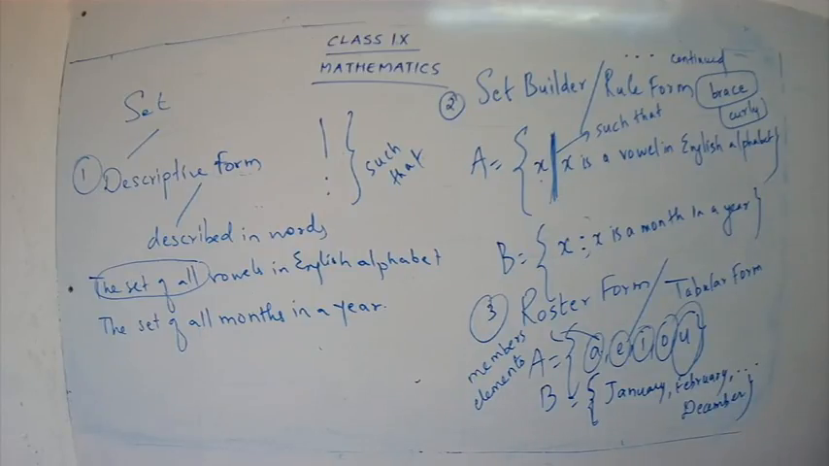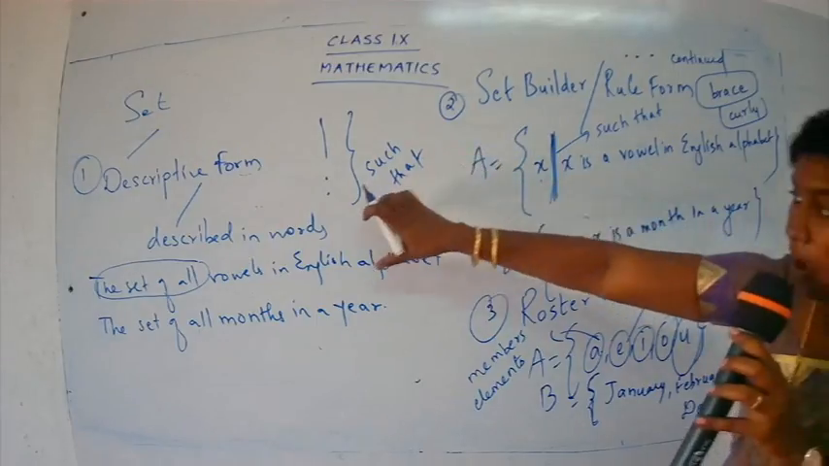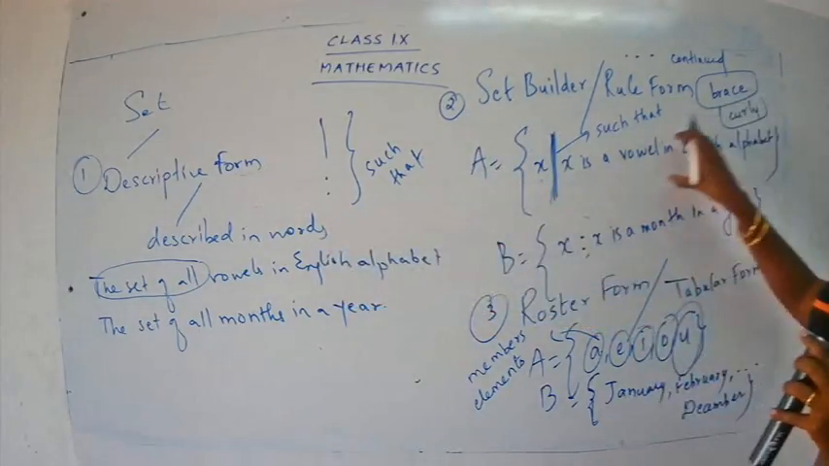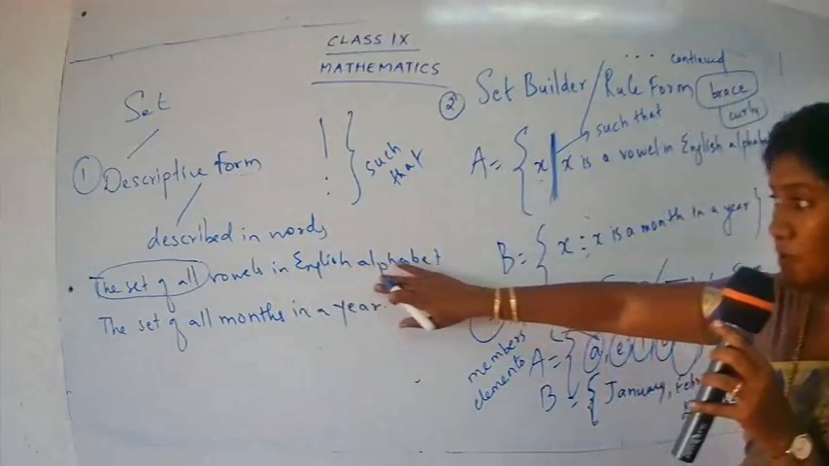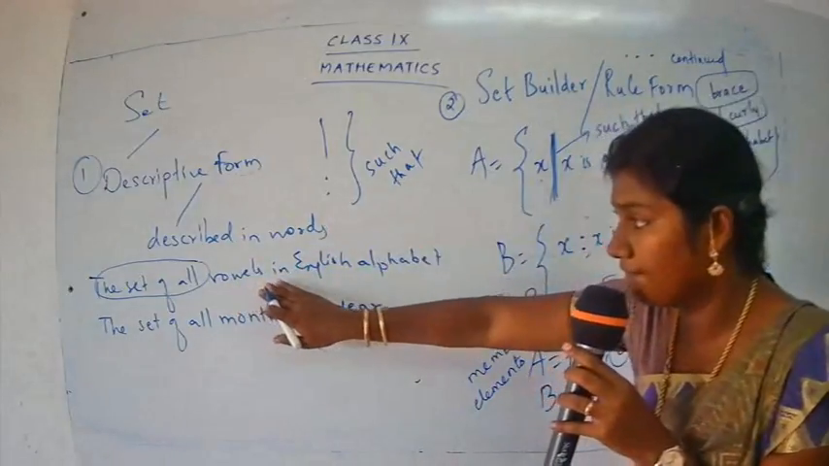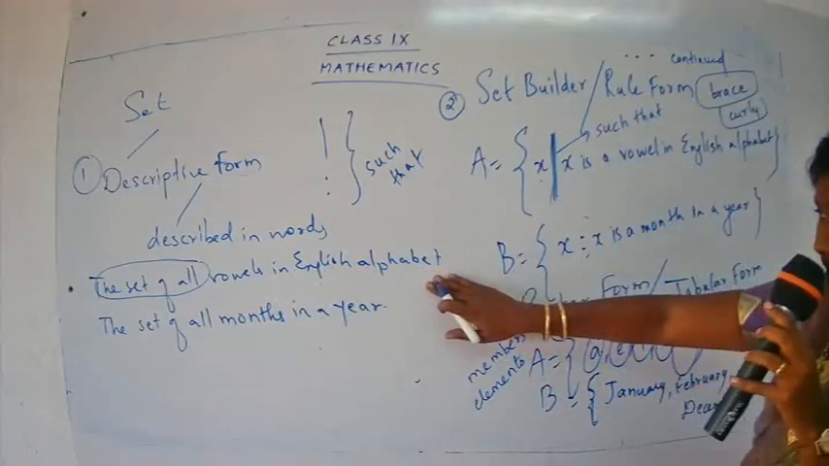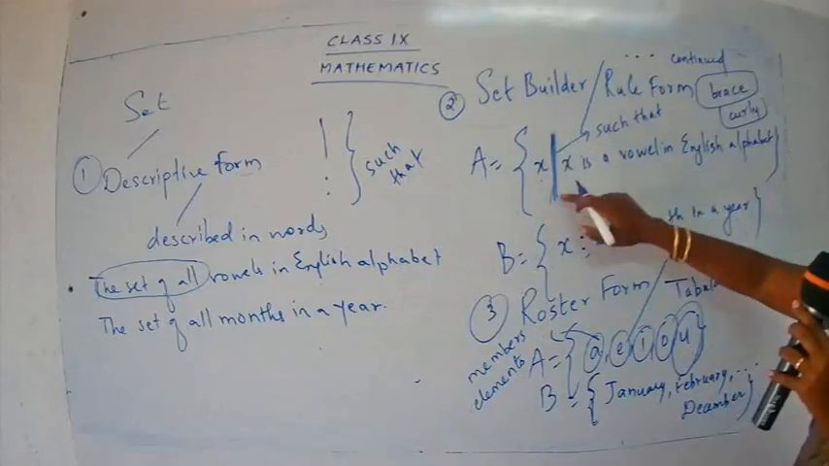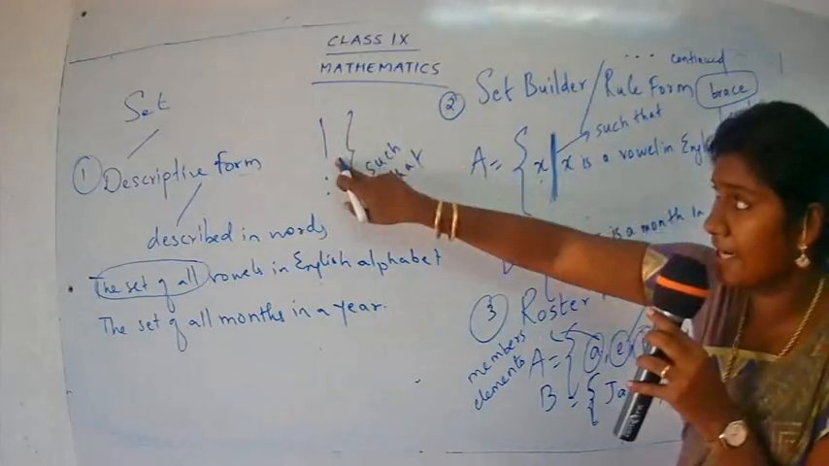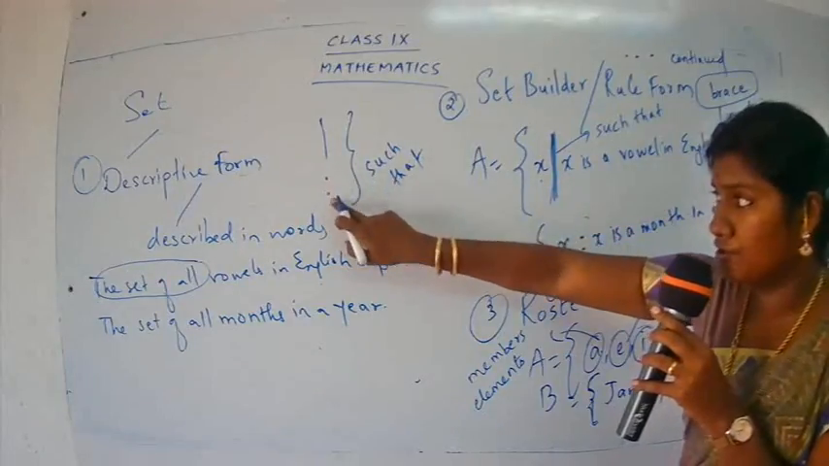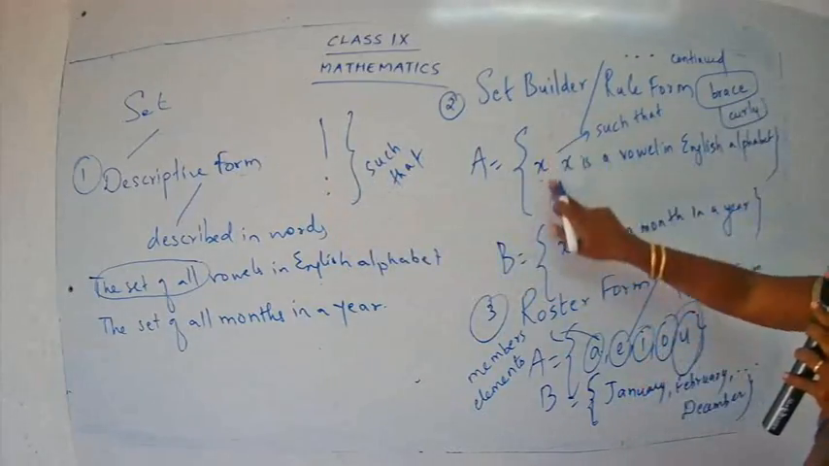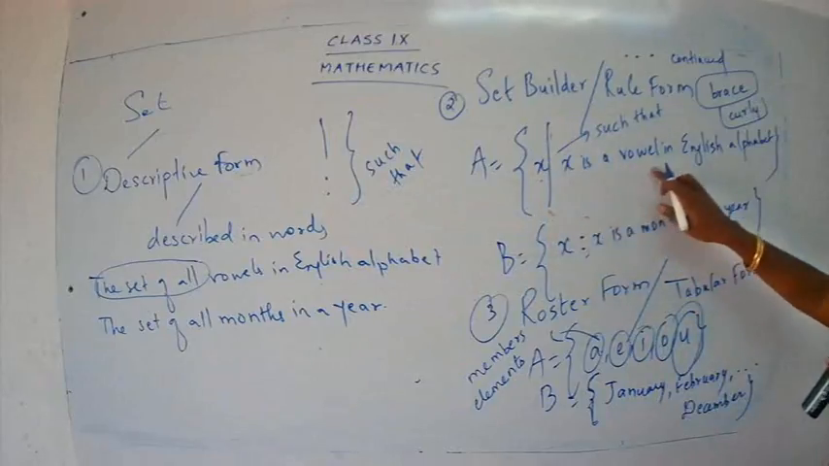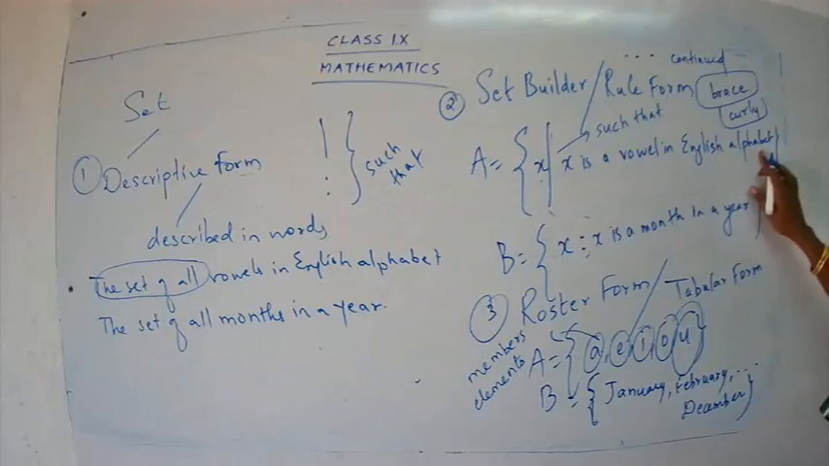Okay, so we have seen the different ways of representing a set. The first one was descriptive form, and I have explained to you how to represent the same in 3 different ways. See here, it is represented as words. The set of all vowels in English alphabet. So how are we changing this in set builder form? X such that. I have told you, you can use a such that sign, or you can use 2 dots over here, one and the same. X such that X is a vowel in English alphabet.